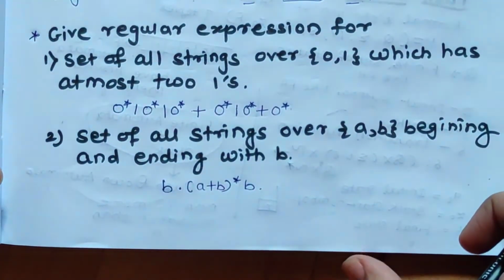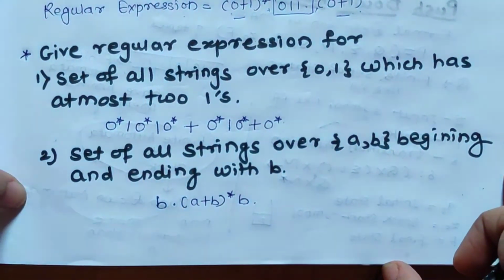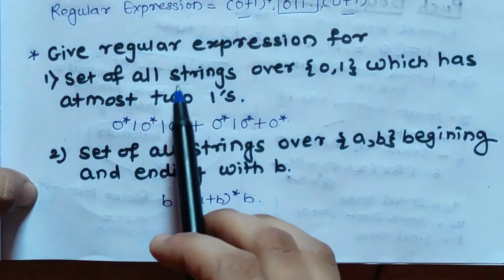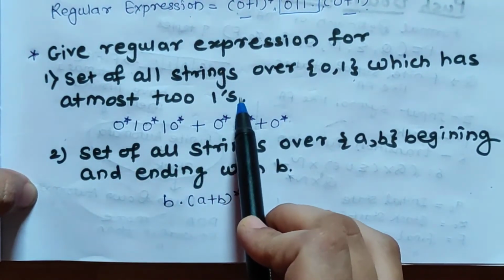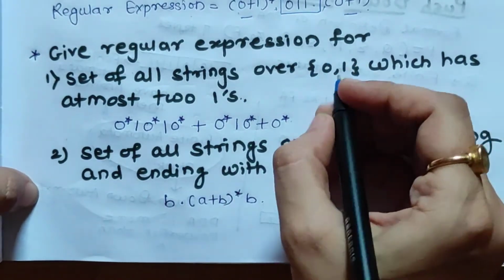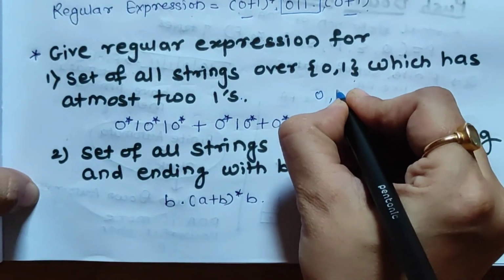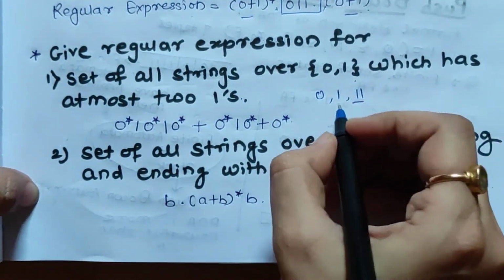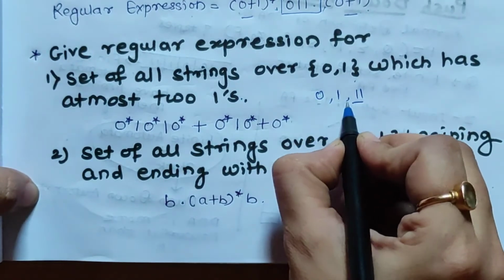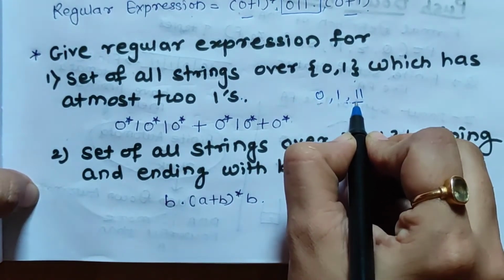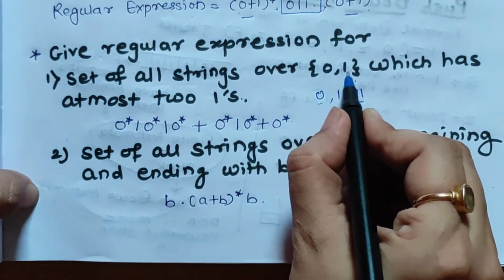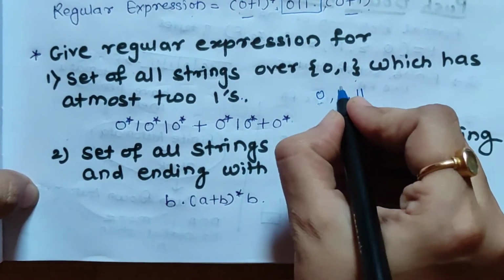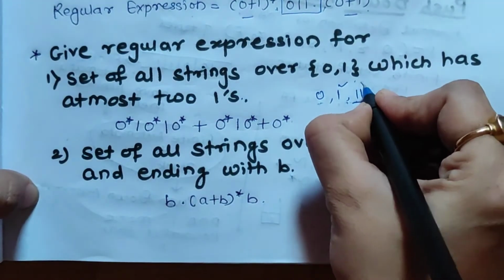Now the next question is, give a regular expression for the set of all strings over 0 and 1 which have at most two ones. At most means what? Either no ones, one 1, or two 1s. This is about at most two ones. Any number of zeros will be allowed because the input symbols are 0 and 1, but the number of ones should be either 0, 1 or 2.